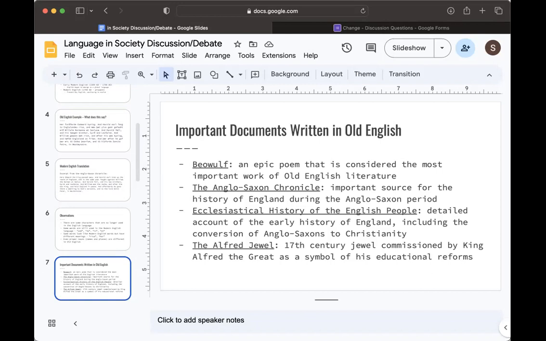And I included the Alfred jewel. That's not a traditional text, but it's a 17th century physical jewel, which was commissioned by King Alfred the Great as a symbol of his educational reforms. There's some text inscribed in Old English on the jewel, which is why I included that.